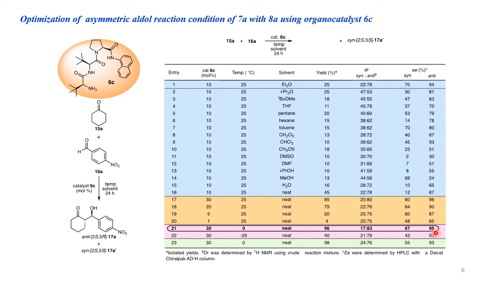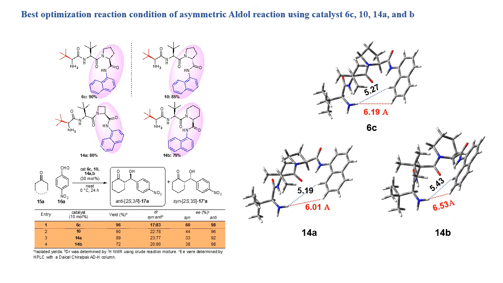After optimization of different temperature, solvent, and catalyst loading, we tried a 1 gram bulk reaction of 4-nitrobenzaldehyde and cyclohexanone using catalyst 6C, 30 mole percent, at 0° neat reaction condition, which offered 98% chemical yield and 93% enantiomeric excess.